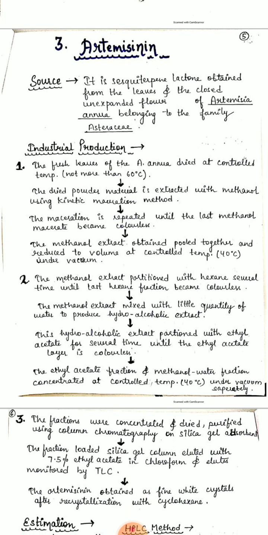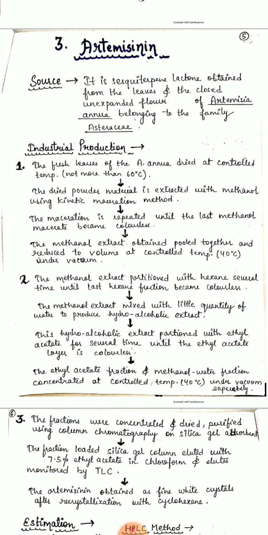So if we see the industrial production, first of all, as we have mentioned the source, we are getting artemisinin from the dried leaves, so the production will start with the fresh leaves. The fresh leaves of Artemisia annua are dried at a controlled temperature, not more than 60 degrees centigrade, and this dried powder material is extracted with methanol using the kinetic maceration method. The maceration process is repeated until the last methanol macerate becomes colorless.